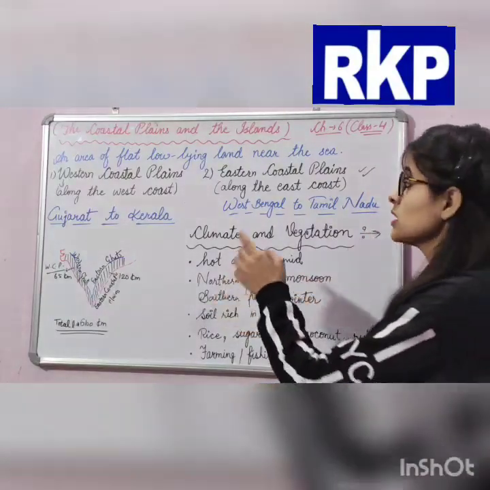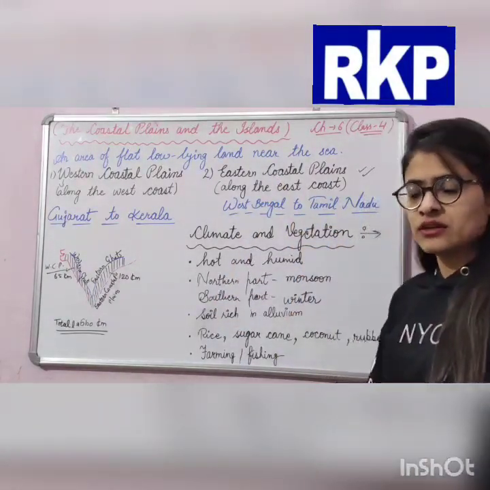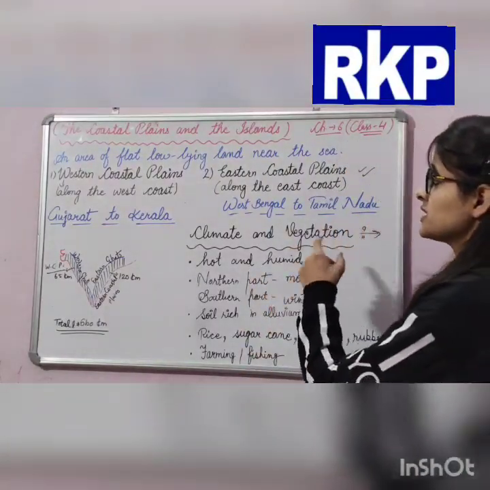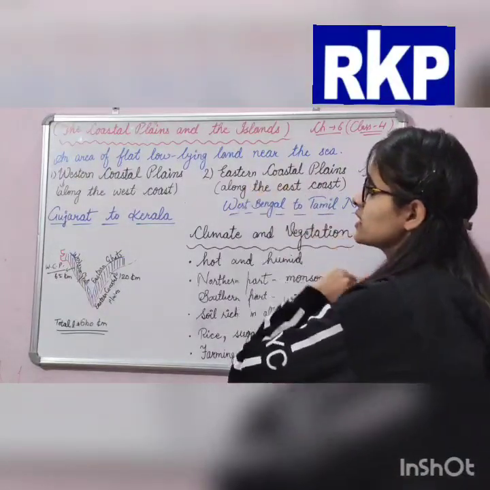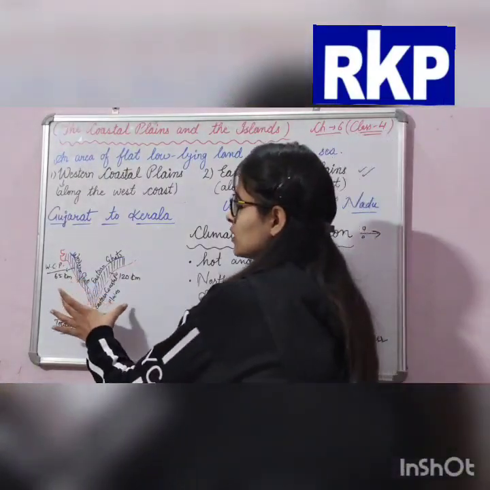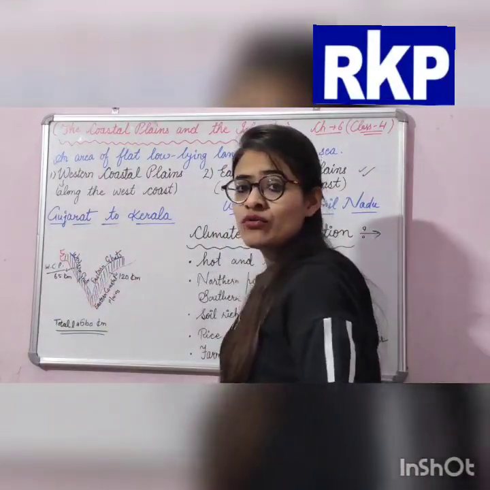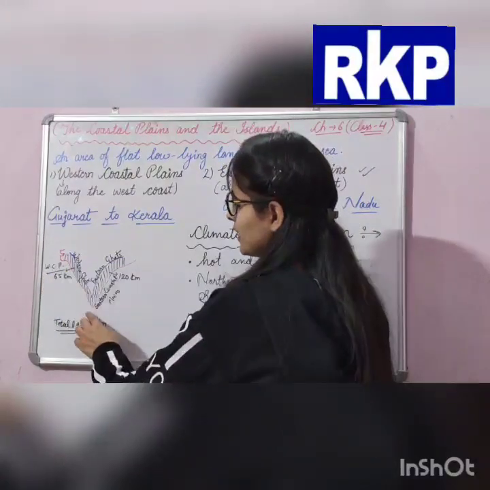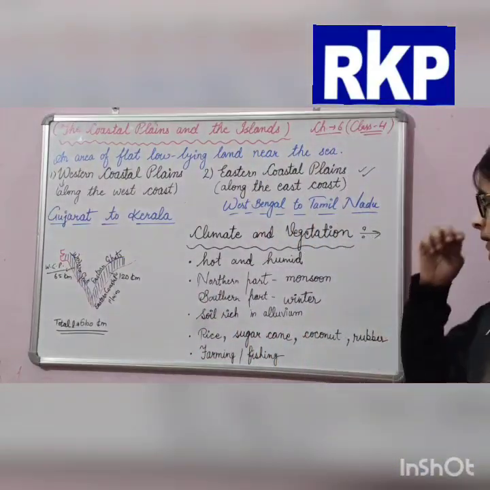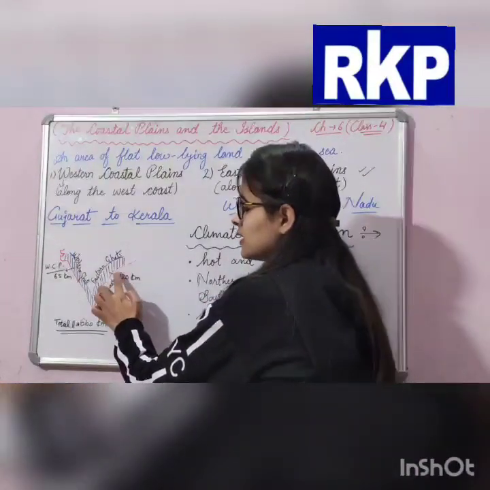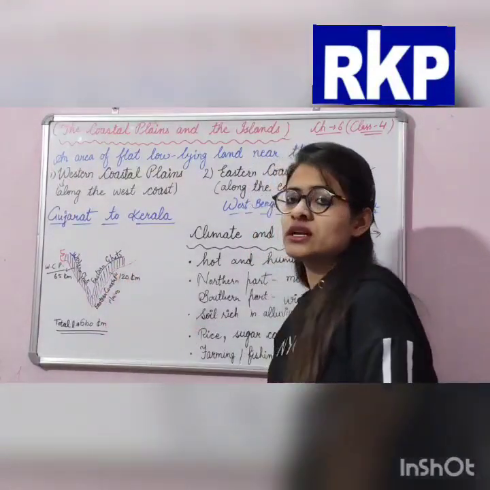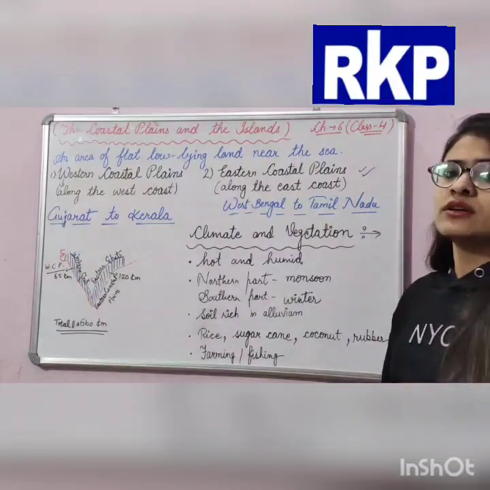Next topic, that is Eastern Coastal Plains. What we are talking about now? Eastern Coastal Plains. The name is telling: the coastal plains in the east direction are called the Eastern Coastal Plains. So, this is the southern part of our India. This is Gujarat, here Tamil Nadu and here West Bengal. Clear? So, the coastal plains located in the east direction are called Eastern Coastal Plains.